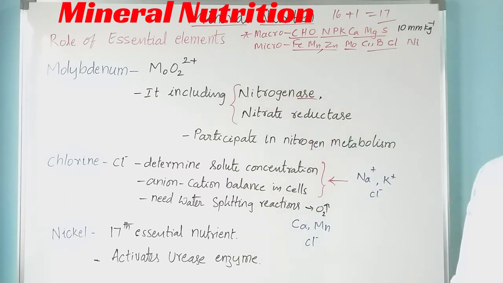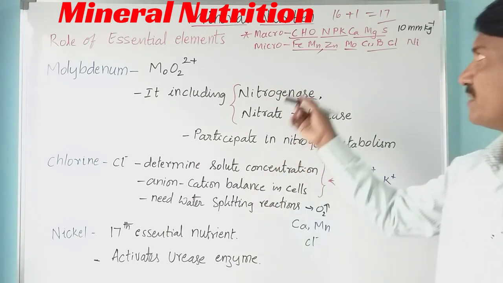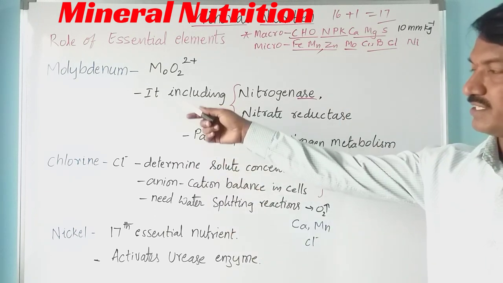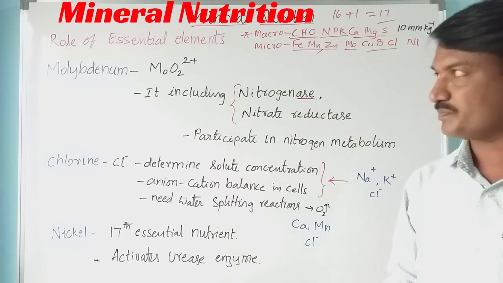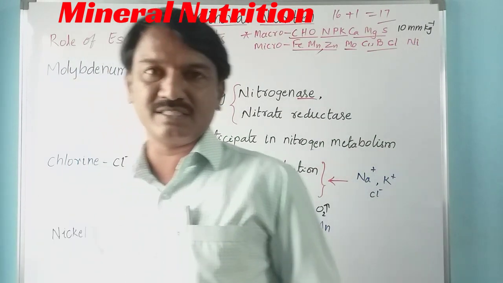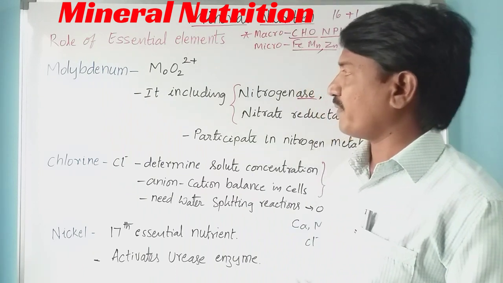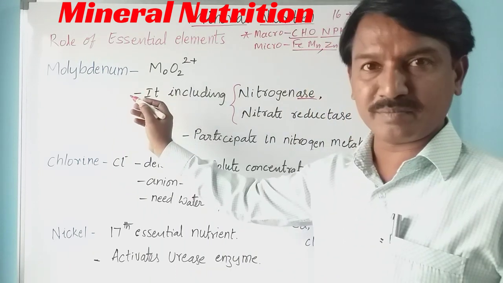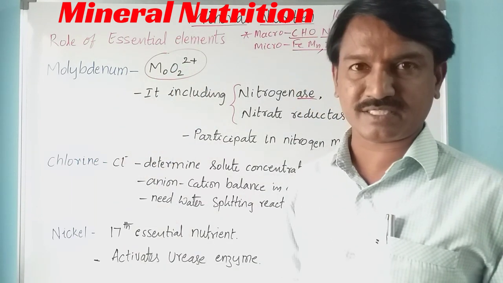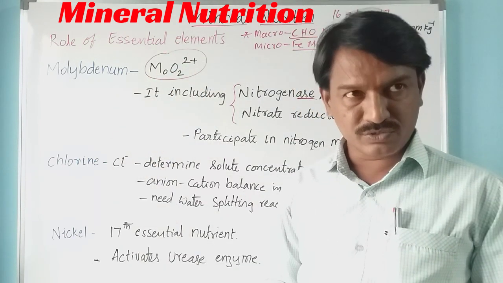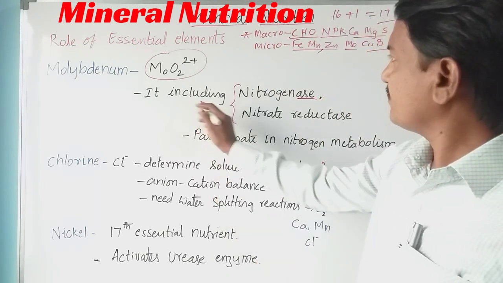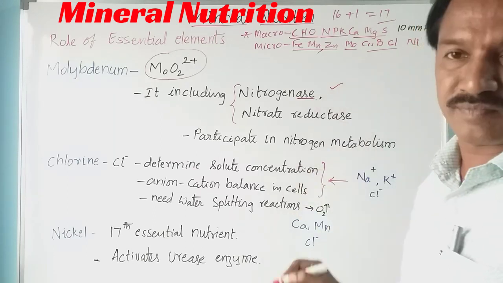So let us discuss. In our previous video we already completed 14 essential elements. Today finally 3 essential elements are discussed. Let us discuss molybdenum. Molybdenum is a micronutrient. The available form of molybdenum to plants is MoO2 plus.